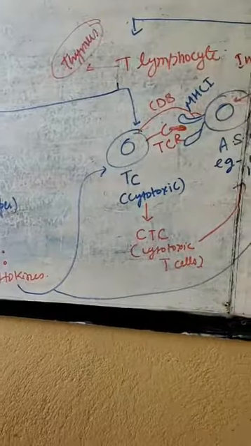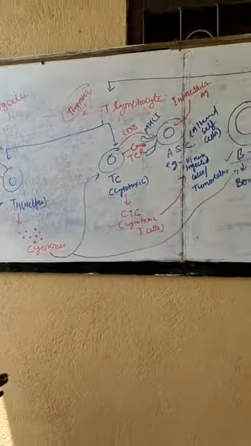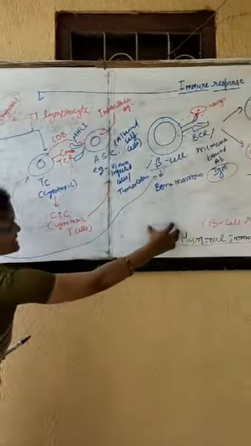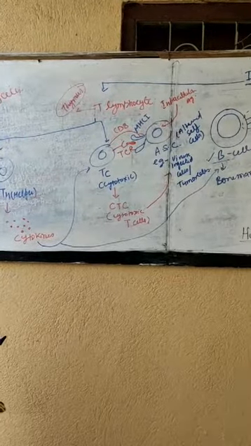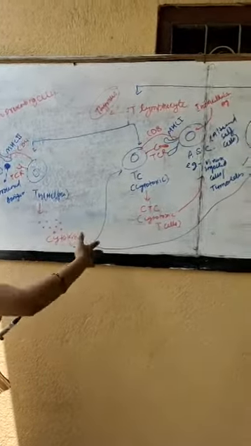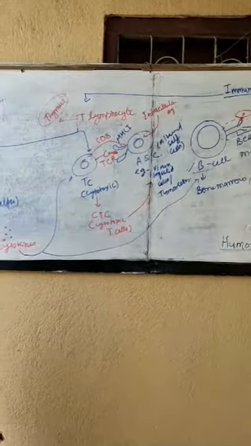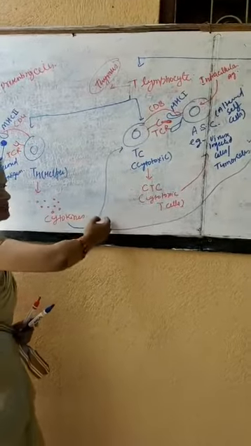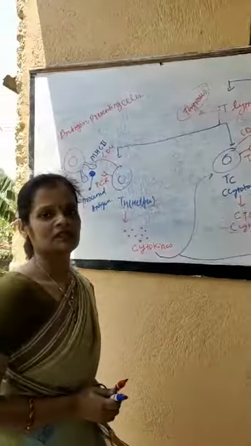So imagine an emergency situation for the cells. If an emergency situation comes for a cell, the cell cannot wait for B cell response and T cell response to be triggered. So what happens? T helper cell will be activated and release a variety of cytokines which activate B cells and TC cells. So actually cytokines are also the connecting link between cell mediated immune response and humoral immune response. Thank you.